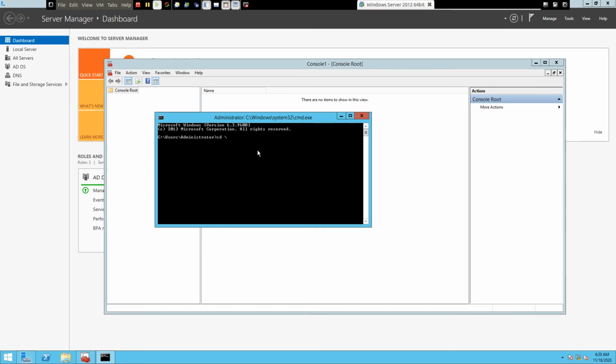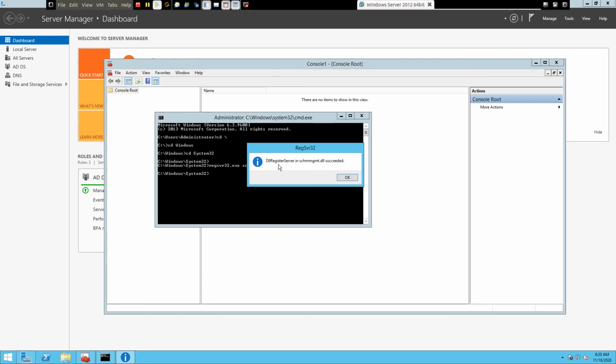So let's go to the root and say cd Windows and cd System32. In this folder we have regsvr32.exe. Now we need to specify the DLL file. This application is used to register DLLs on the computer. Type schm, and if I hit tab you can see schmmgmt.dll. If you hit enter, you can see DllRegisterServer in schmmgmt.dll succeeded.